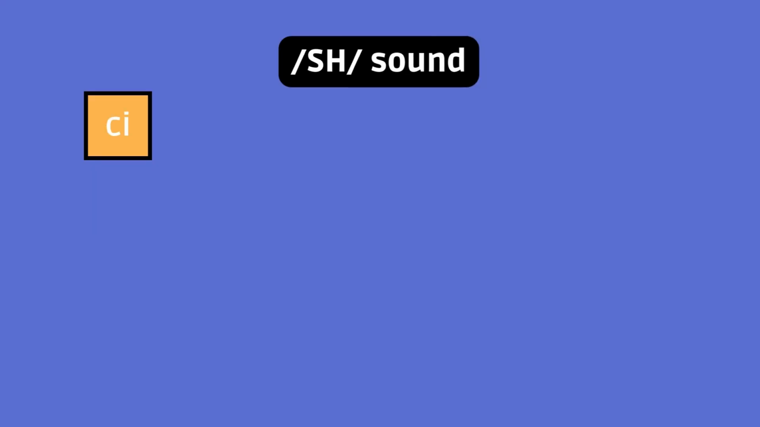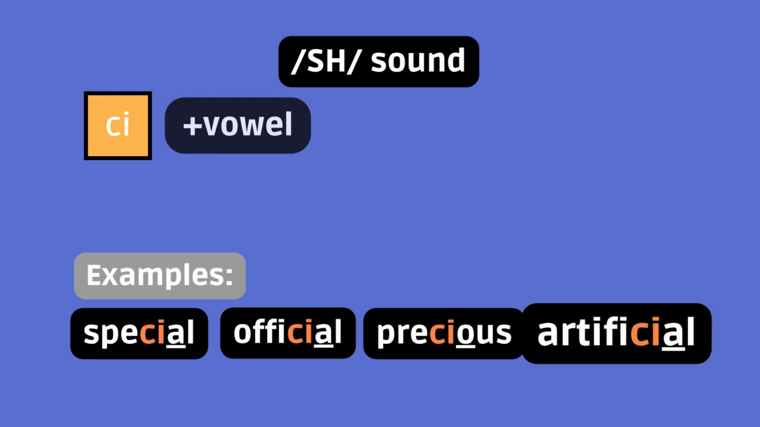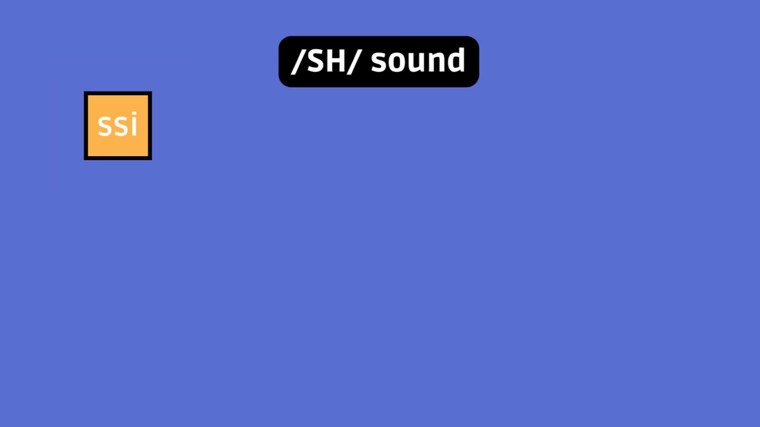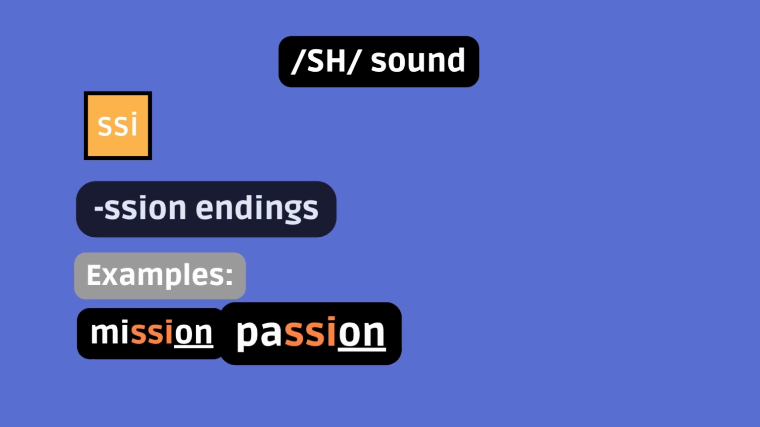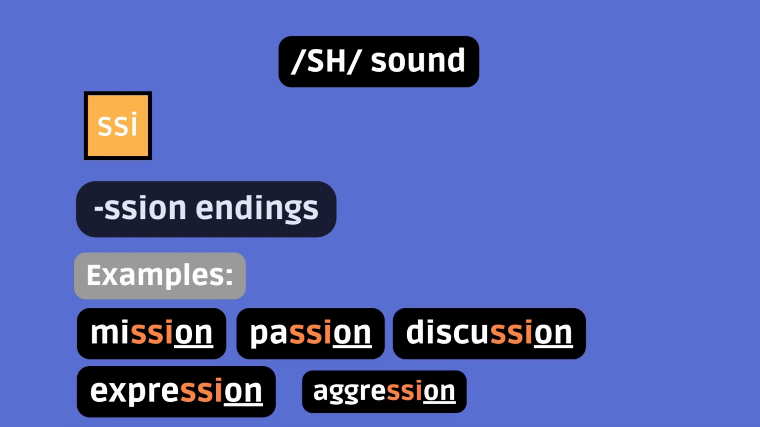CI. Similarly, this pattern produces the sh sound when followed by a vowel. Examples: special, official, precious, artificial, physician. SSI. This pattern can also represent the sh sound, often in SSION endings. Examples: mission, passion, discussion, expression, aggression.